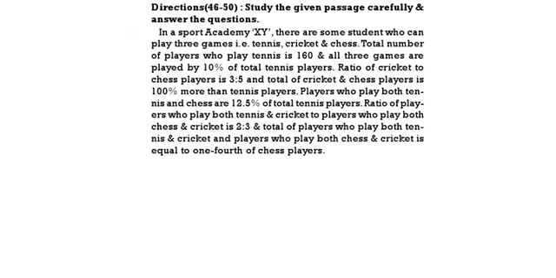Total cricket and chess players is 100% more than tennis. Players who play both tennis and chess are 12.5% of the total tennis player. Ratio of the players who play both tennis and cricket to the players who play both cricket and chess is 2:3. The total number of players who play both tennis and cricket and players who play chess and cricket is equal to 1/4 of the chess players. So this is all given in the question.